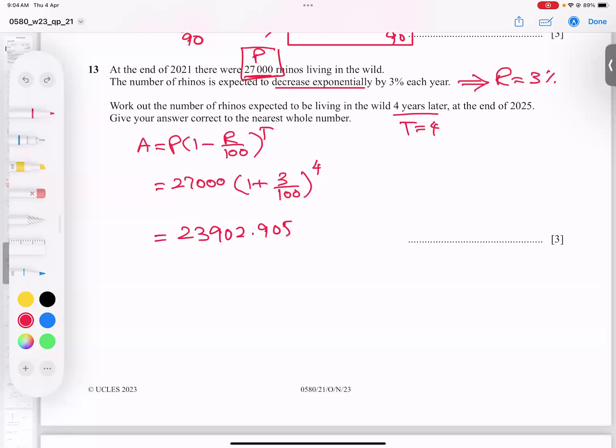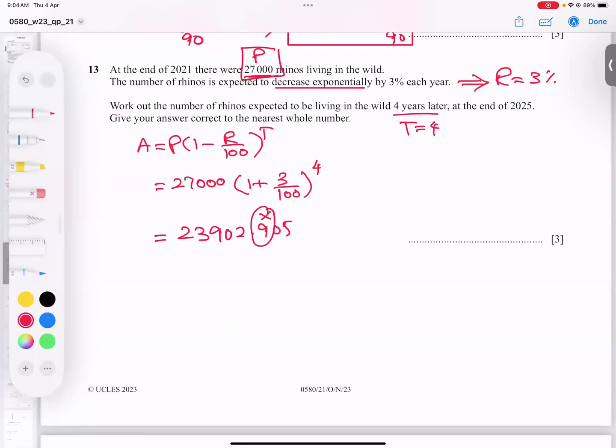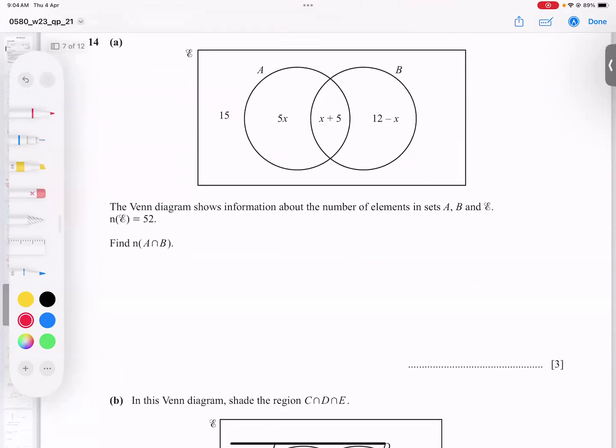So we don't need this decimal part; this is the number that is important, the whole number. Is this bigger than 4? Yes, we can add it. If we add it, we get 23903. Alhamdulillah. So let's go for the next question, number 14.